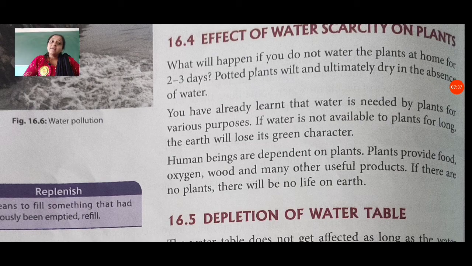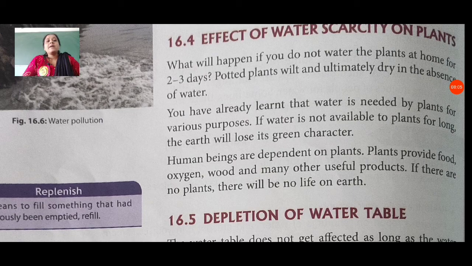You have already learned that water is needed by plants for various purposes. If water is not available to plants for long, the earth will lose its green character. If we have no plants or trees on the earth, then what happens? Then we will lose the green character of our earth. And all green characters need water for doing their photosynthesis and other kinds of processes in them.